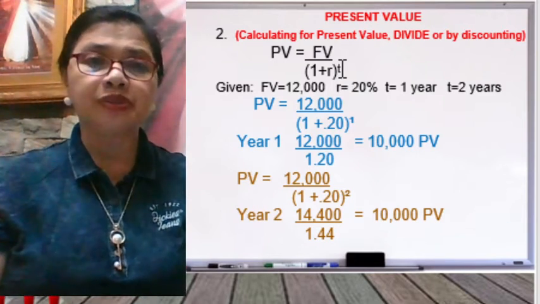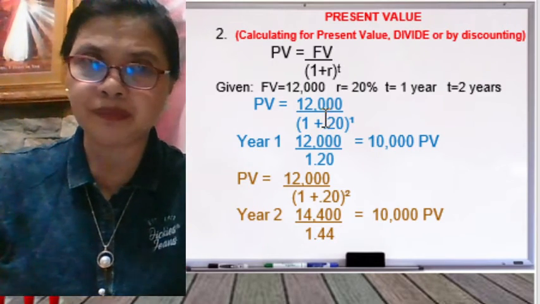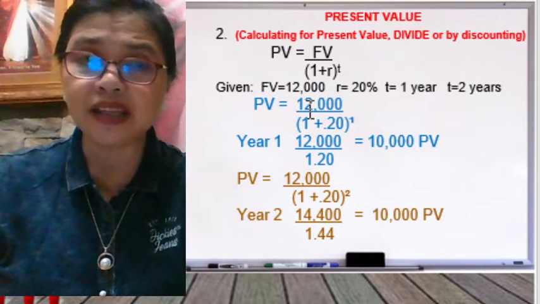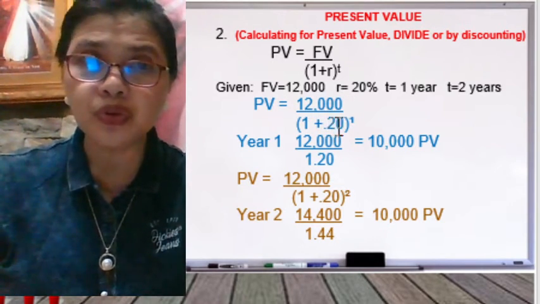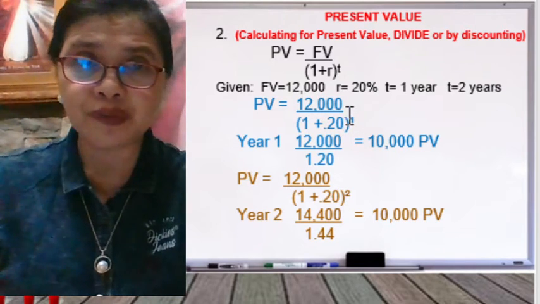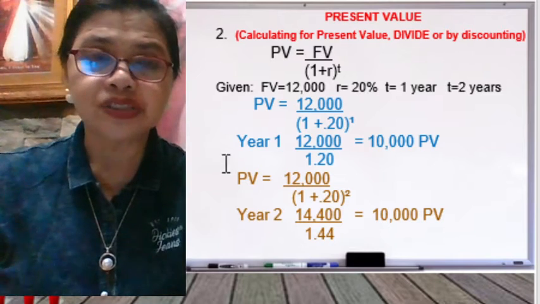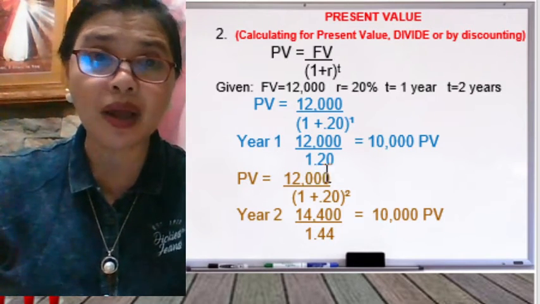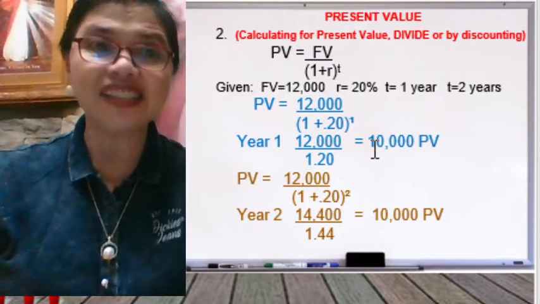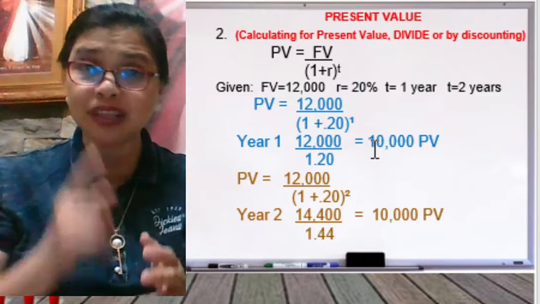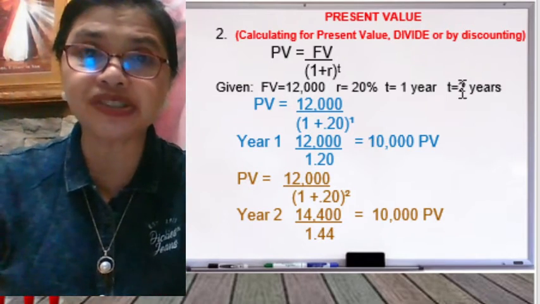So the present value is 12,000 divided by 1.2 raised to the first power, because the first problem is year 1. So 12,000 divided by 1.2 will give us 10,000 pesos. Then for the next problem, the term is 2 years.